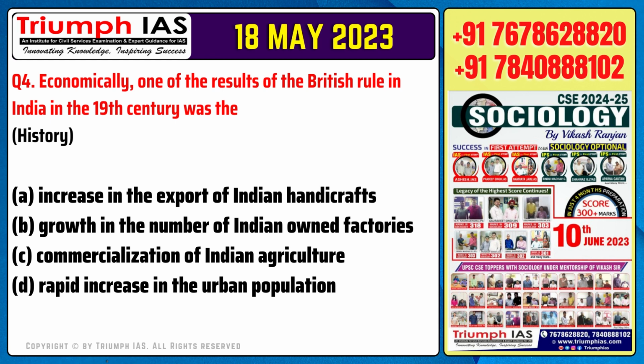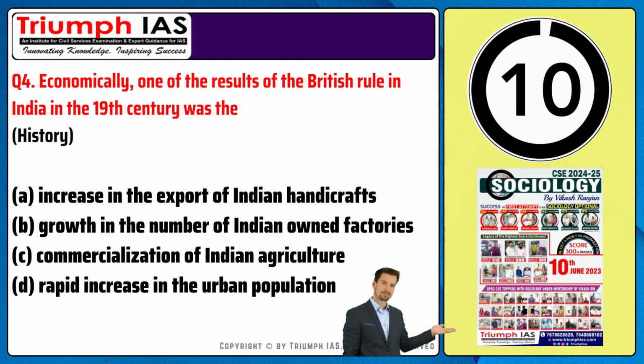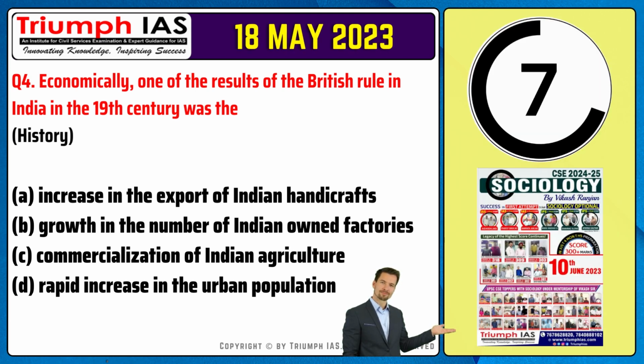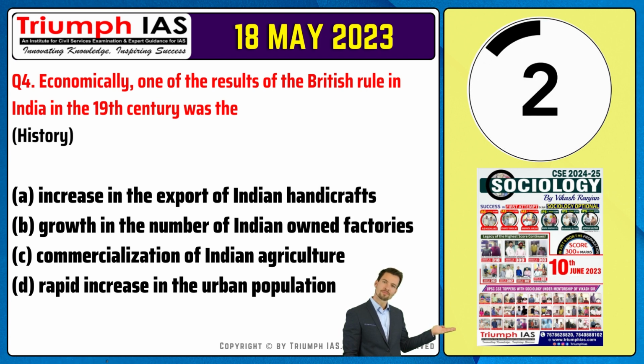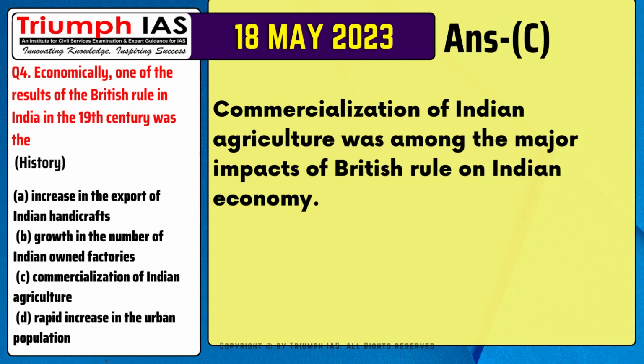Question number 4. Economically, one of the results of the British rule in India in the 19th century was the Option A. Increase in the export of Indian handicrafts. Option B. Growth in the number of Indian-owned factories. Option C. Commercialization of Indian agriculture. Option D. Rapid increase in the urban population. The correct answer is option C. Commercialization of Indian agriculture was among the major impacts of British rule on Indian economy.